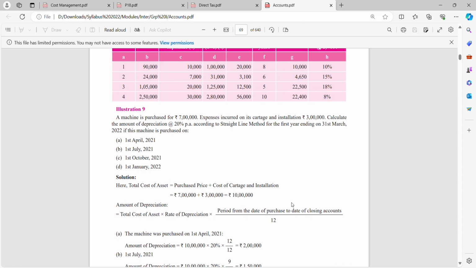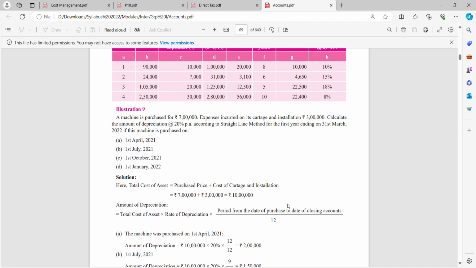A machine is purchased for rupees 7 lakhs. Expenses incurred on its cartage and installation are rupees 3 lakhs. Calculate the amount of depreciation at the rate of 20% per annum according to the straight line method for the first year ending on 31st March 22, if this machine is purchased on 1st April 21, 1st July 21, 1st October 21 and 1st Jan 22. So they have given us different periods. So based on different periods we are supposed to calculate.